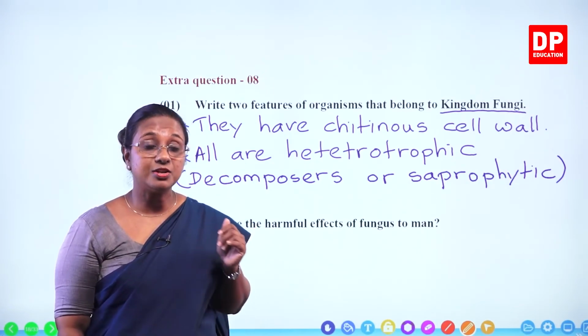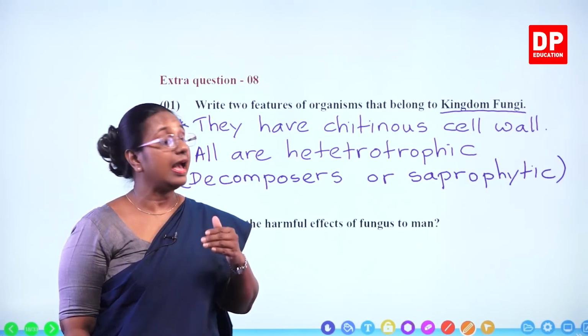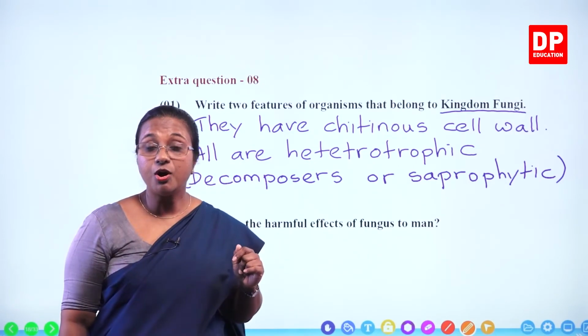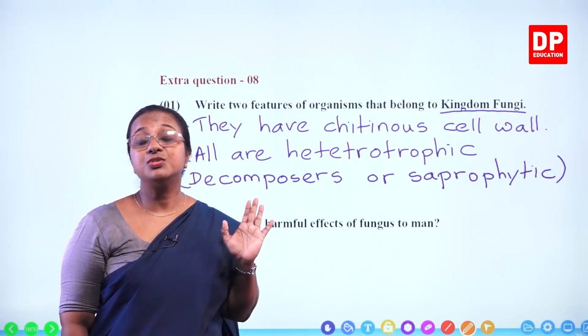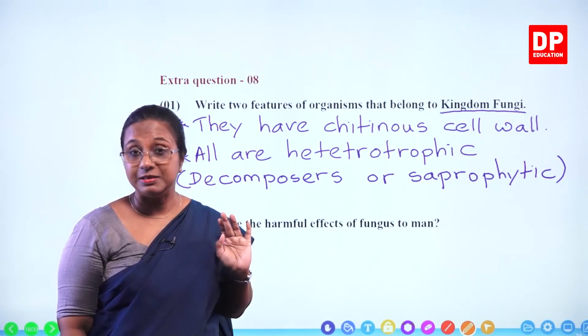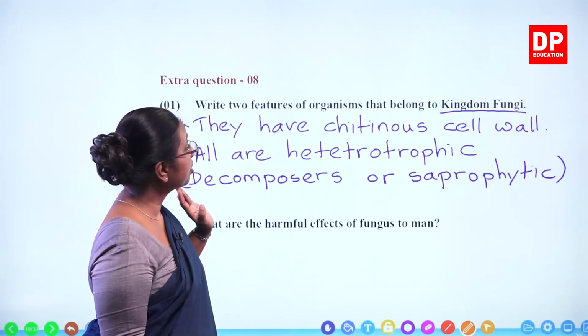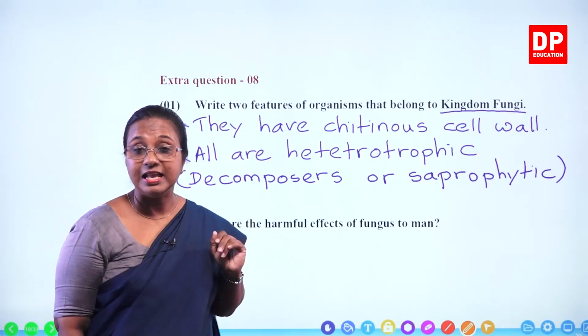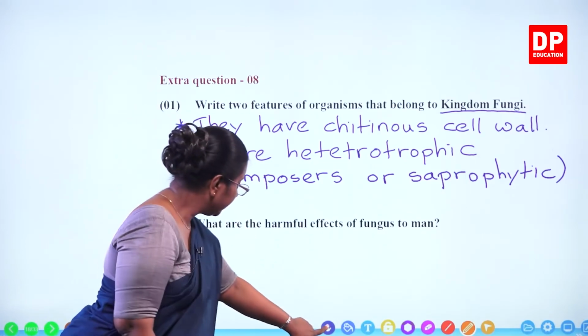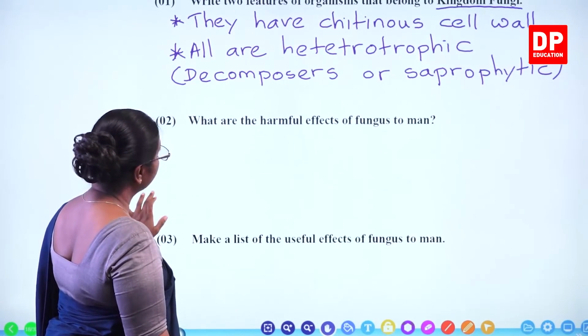So the cell has an organized nucleus, and also they can be unicellular or multicellular, and also they are not sensitive to antibiotics. Those are features of kingdom fungi. You can write any two features. With that, students, I will move on to the next part of the question.